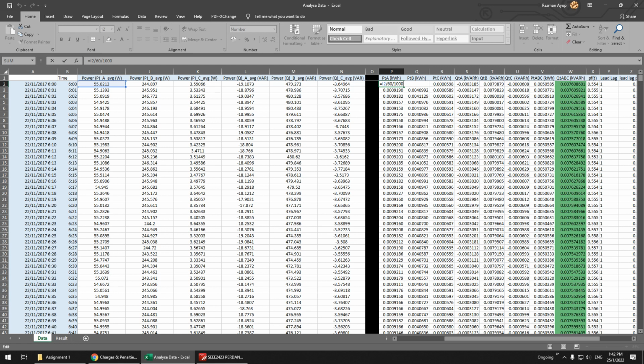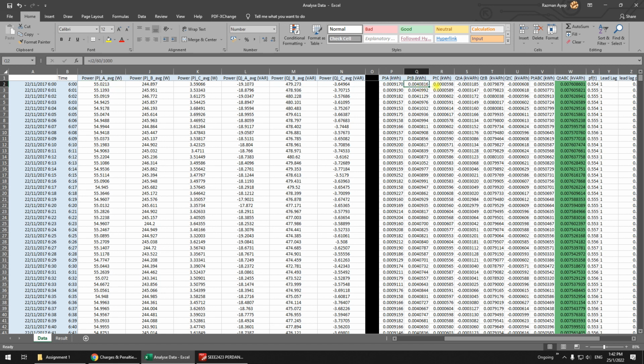For 1 hour, of course, it is the same. For example, this is the power P. For 1 hour, if power is 55, then if you change it to energy, it is 55 kilowatt hour. But that is for 1 hour. This one is only 1 minute, so you have to divide by 60.